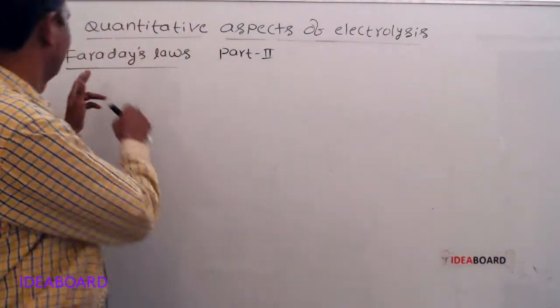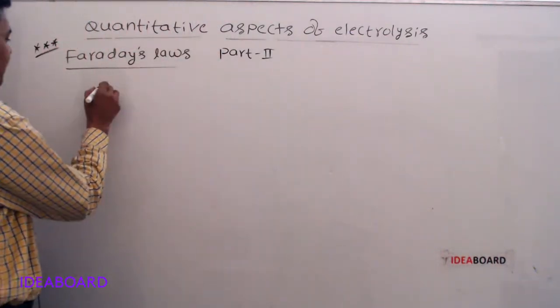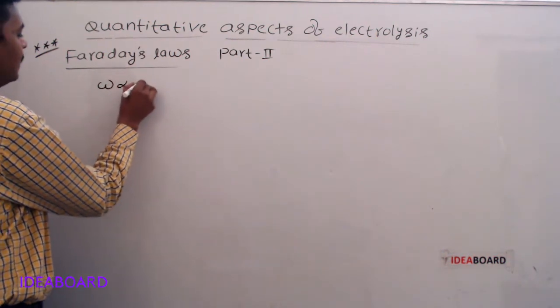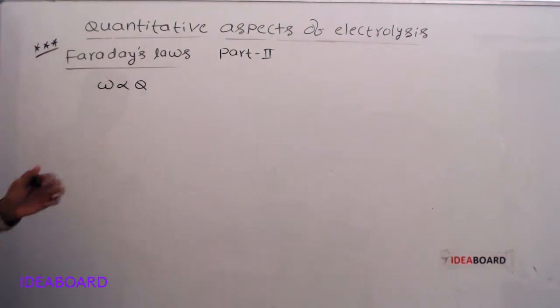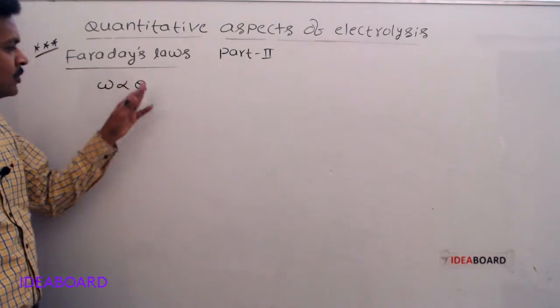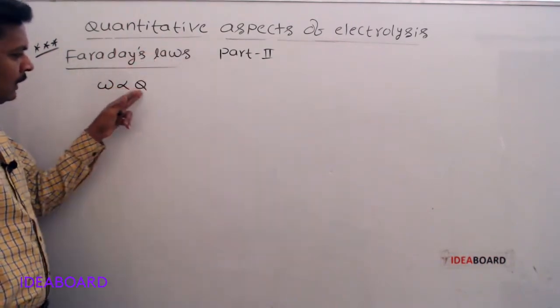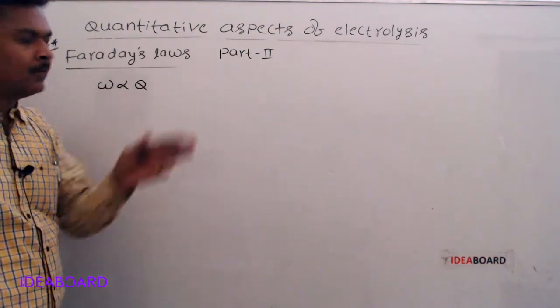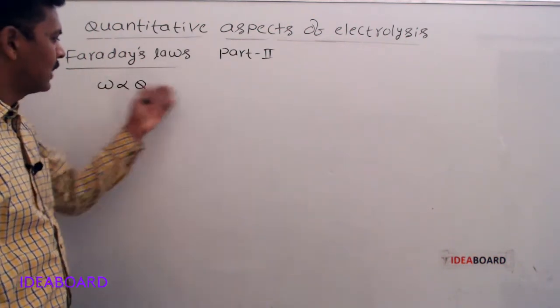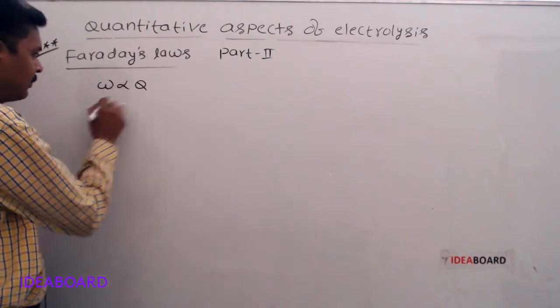So next, what is Faraday's first law? W is directly proportional to Q. This is Faraday's first law. The mass of the substance deposited at the electrodes is directly proportional to the quantity of electric charge passed through the electrolytic solution. W is directly proportional to Q.